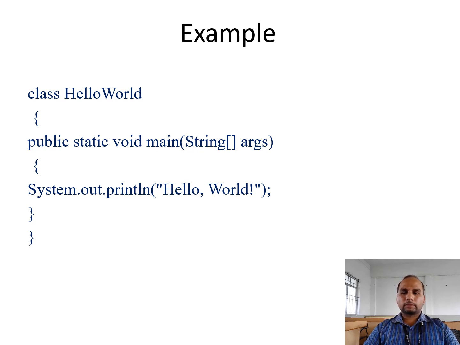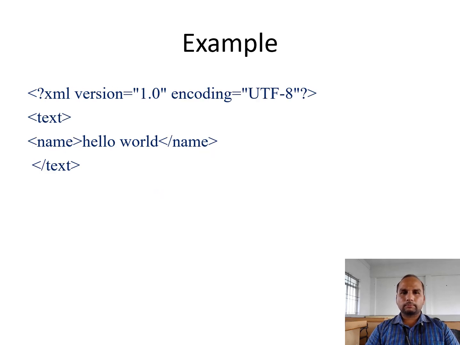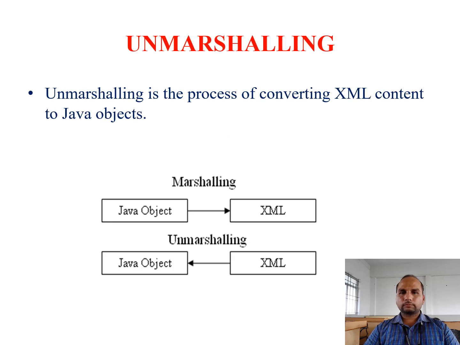That's all. Here I am converting by marshalling from the Java file to an XML file. So I am creating the XML file. The XML file has the XML version 1.2, encoding UTF-8, text, then name hello world, then slash name, then slash text. This is the conversion to XML. Then unmarshalling is the process of converting XML back to Java, just the opposite of marshalling.